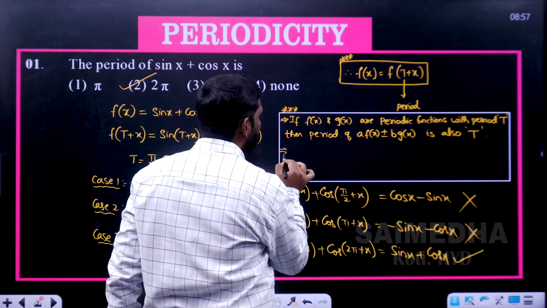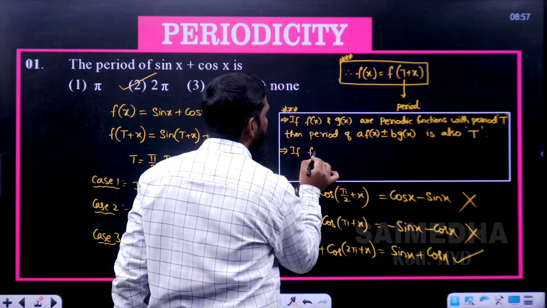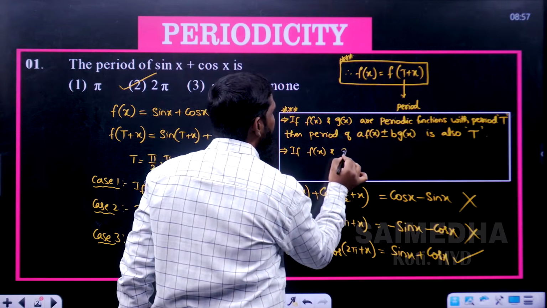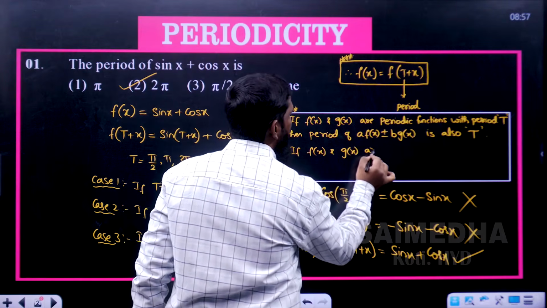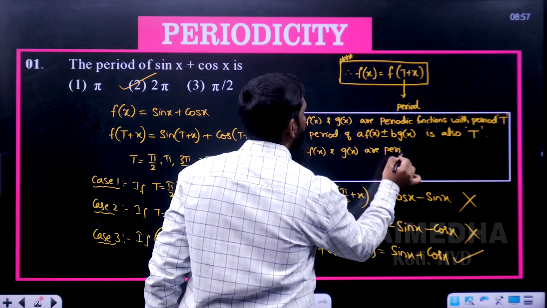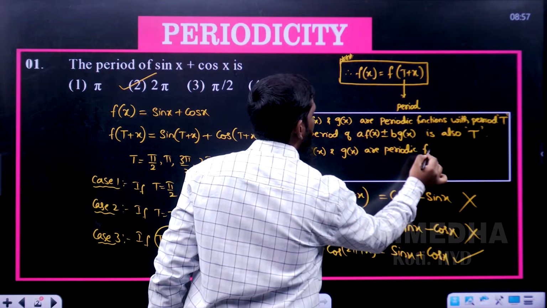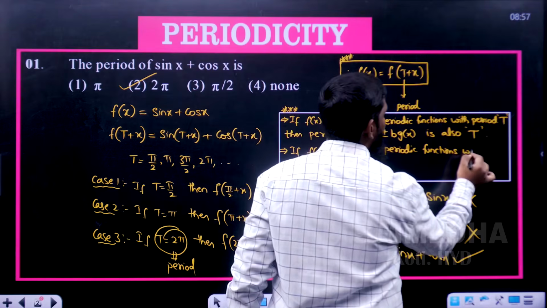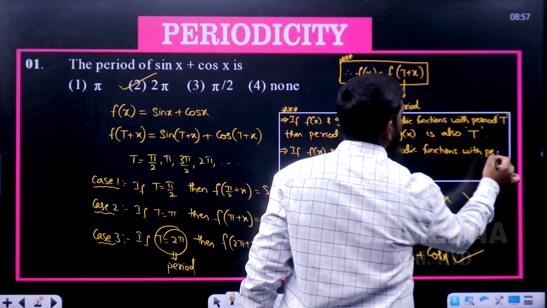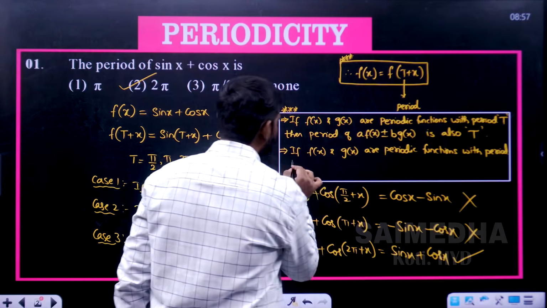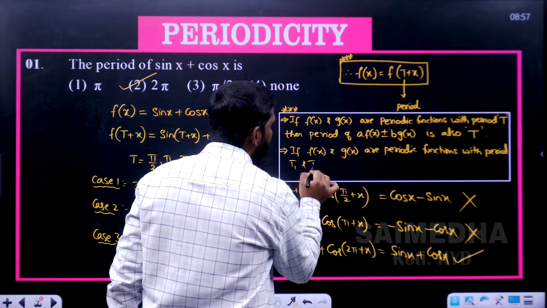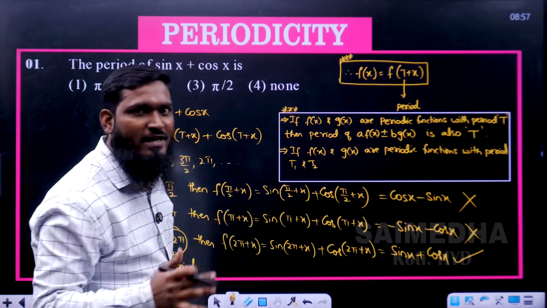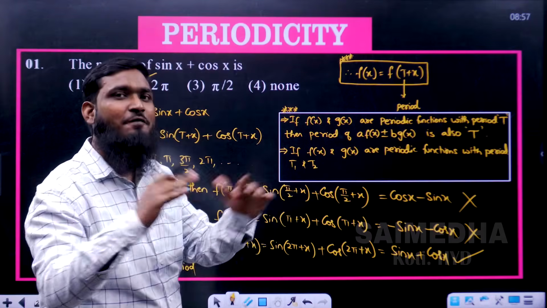Now the second part. If f of x and g of x are periodic functions with the periods T1 and T2, what is the meaning of this? T1 and T2 means different periods.